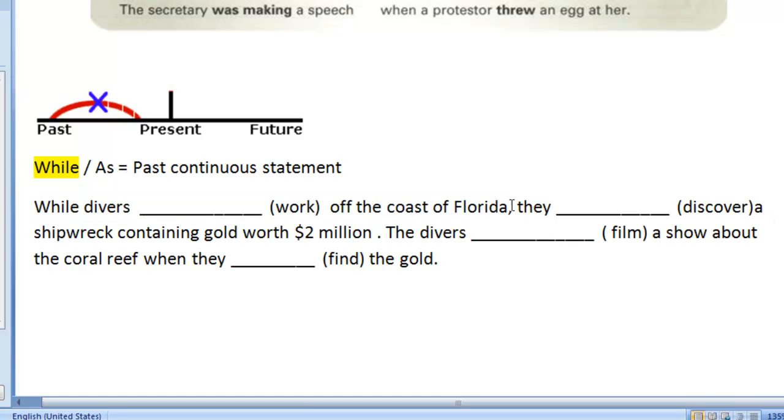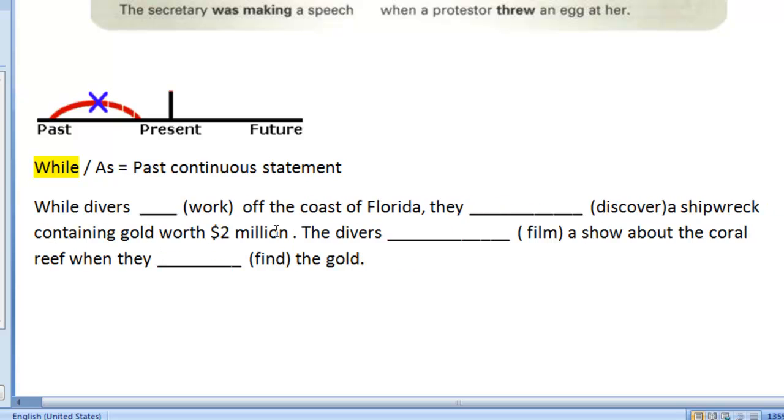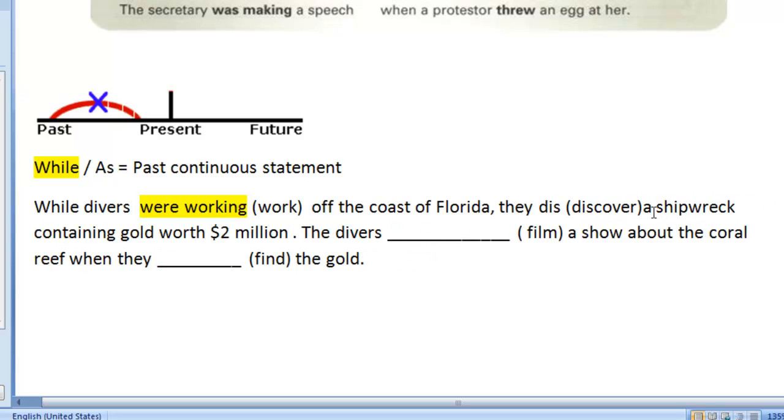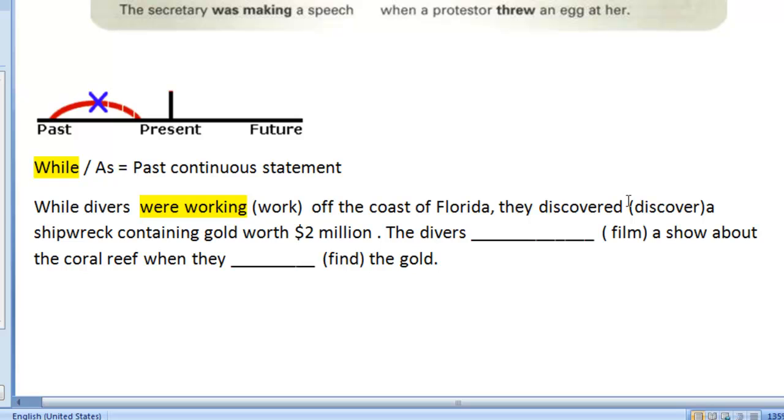So yes, it looks like this first event is related to the second sentence. Therefore, this is the action that was in progress, and this next sentence is the interruption of this event. So let's make it work. While divers were working, that will be our first answer there. Off the coast of Florida, they discovered a shipwreck containing gold worth $2 million. Okay, so that makes sense for the first one there. Now let's look at the next one.